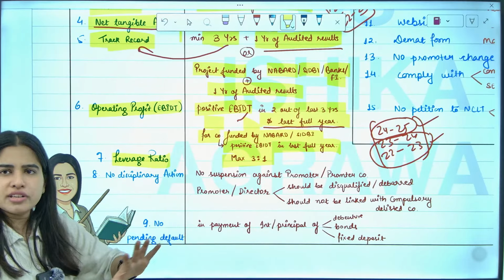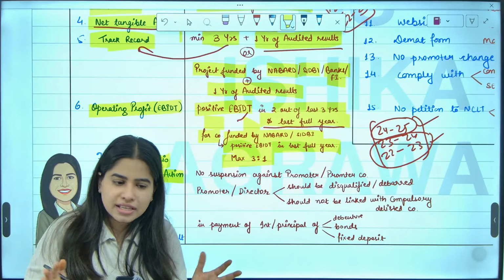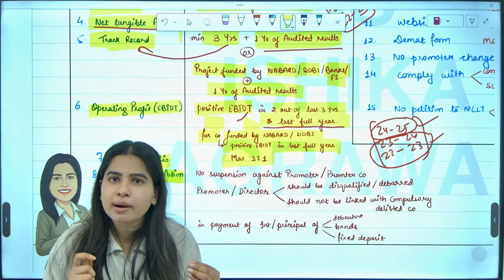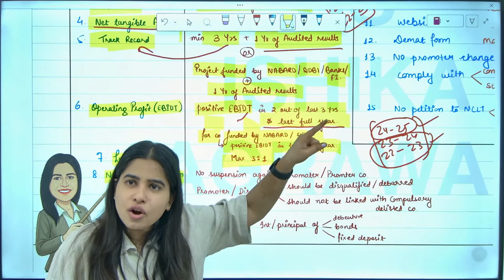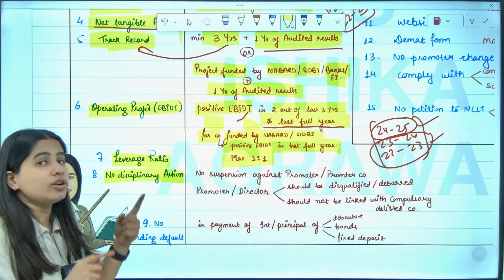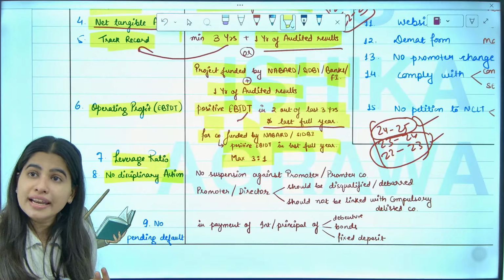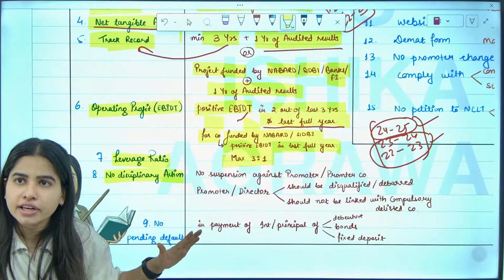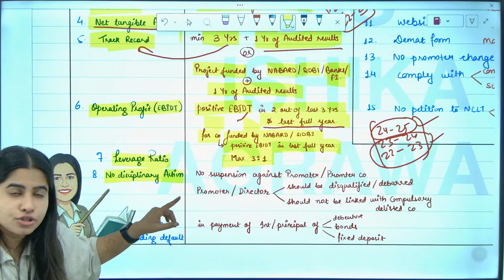Achha, now the rest of the points are very easy points. Next, you should not be a defaulter company. Basically, you should be a clean company. Imagine, can we allow a defaulter company, defaulter directors, defaulter promoters to get listed on the stock exchange? Of course not. So here there is a requirement that your company should be clean, your promoter should be clean, your director should be clean. Clean means they should not be defaulters. They should be good. So no disciplinary action should be there.